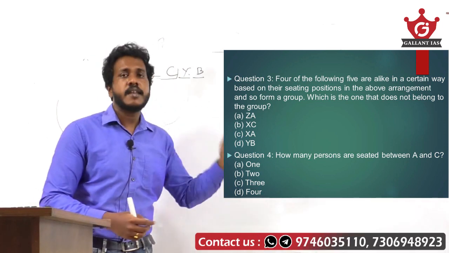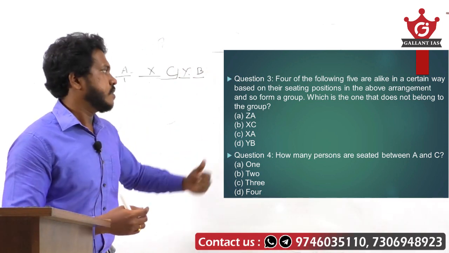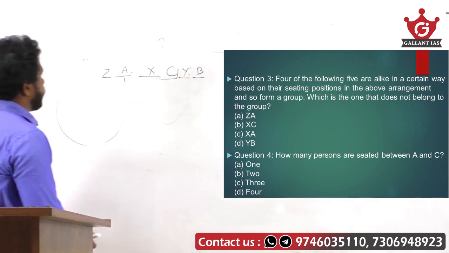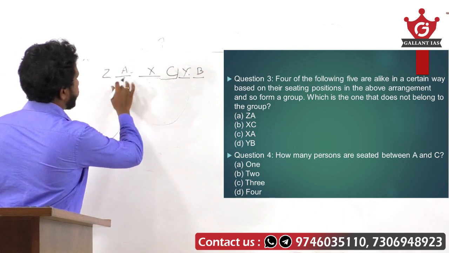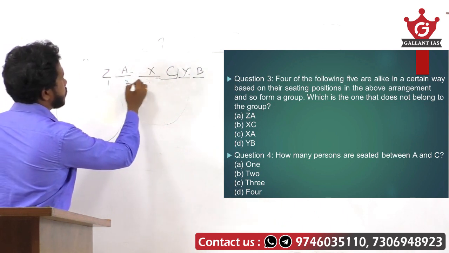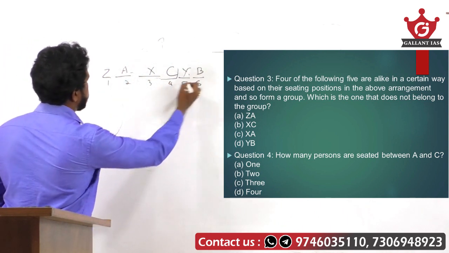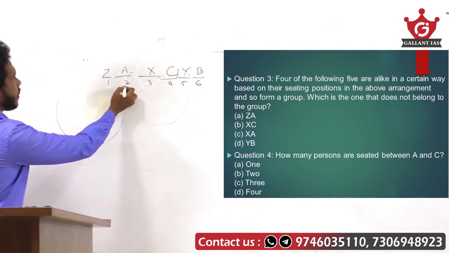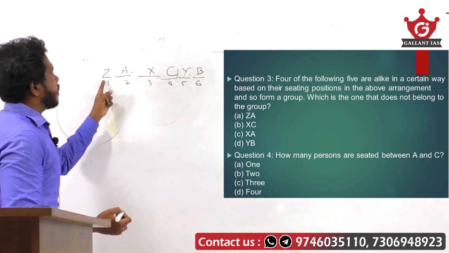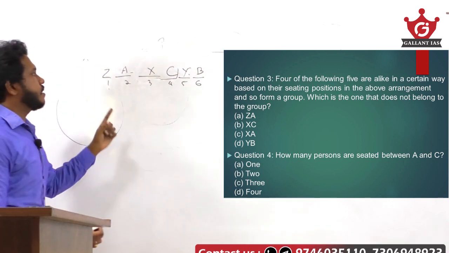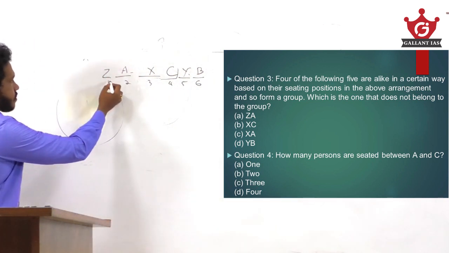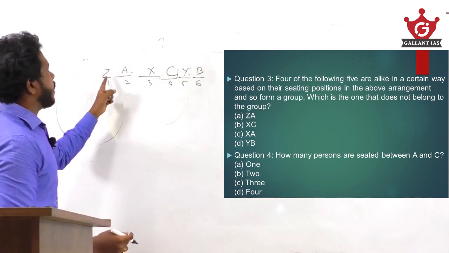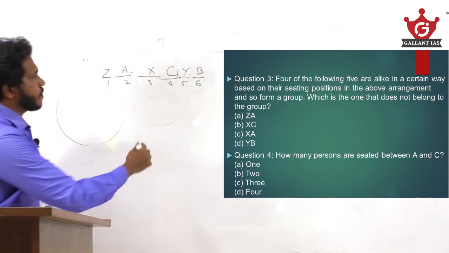So we need to find that odd group out. So look here, check the first group, ZA. Now let us name these positions 1, 2, 3, 4, 5, 6. So ZA: Z is the first and A is the second. That means A is immediate right of Z.